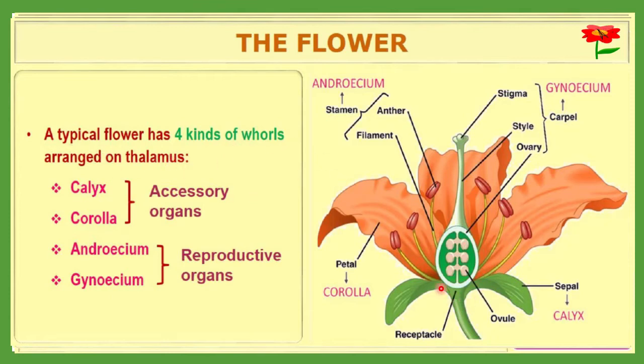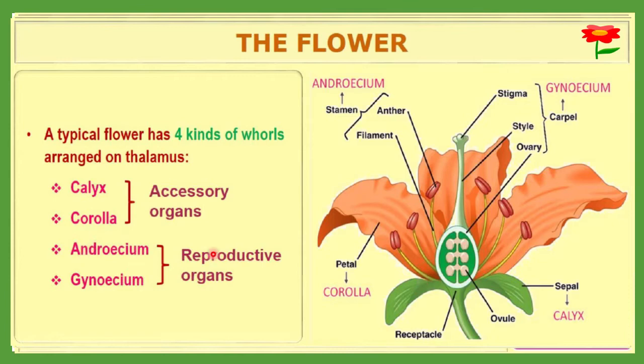On the thalamus you can see the calyx and corolla. This greenish part is the calyx, and it is made up of sepals. Then these very colorful structures, which give the identity of any flower, are petals, and all the petals together are called the corolla. Calyx and corolla are both accessory organs and help during sexual reproduction.